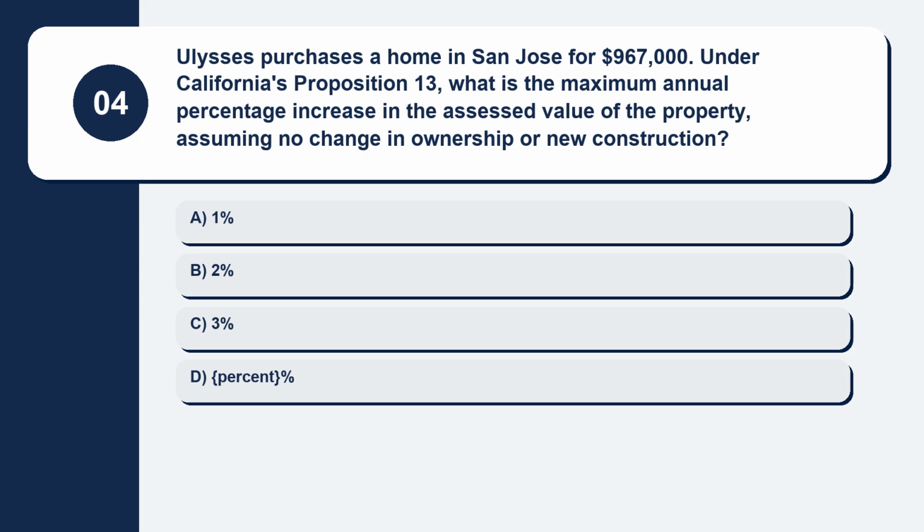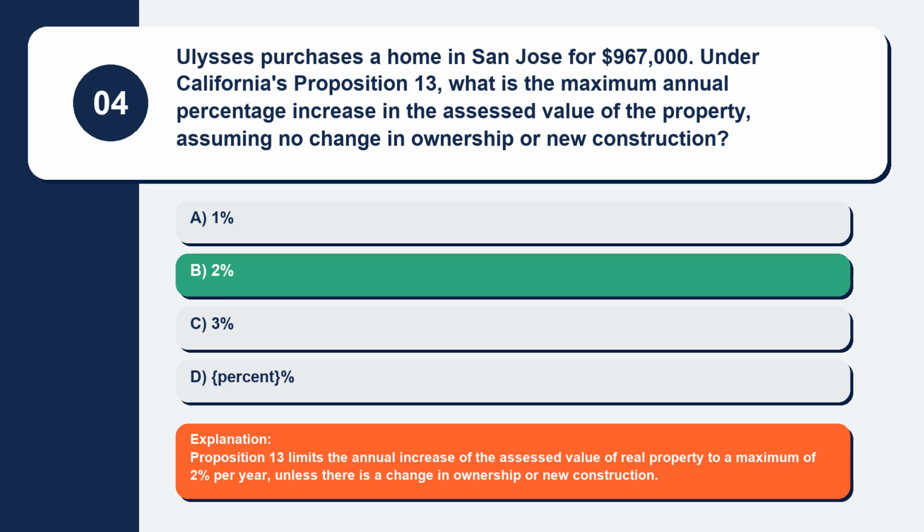Question 4. Ulysses purchases a home in San Jose for $967,000. Under California's Proposition 13, what is the maximum annual percentage increase in the assessed value of the property, assuming no change in ownership or new construction? Here are your options. Option A, 1%. Option B, 2%. Option C, 3%. Option D, 5%. The correct answer is option B, 2%.